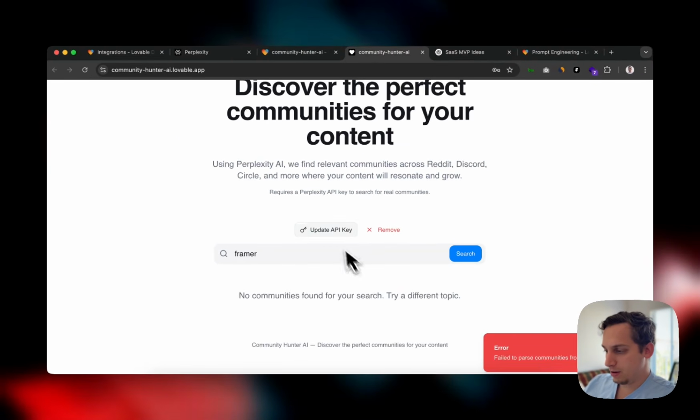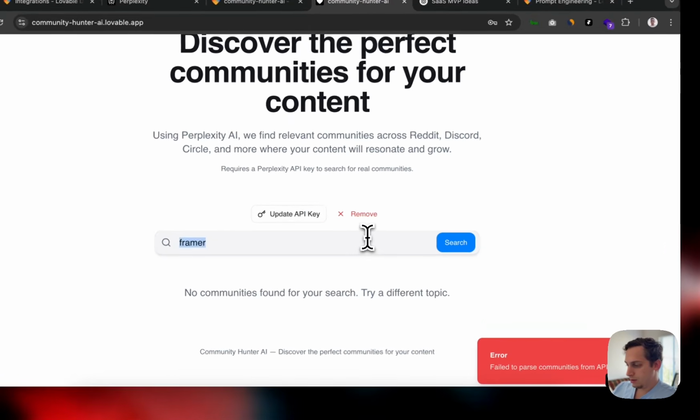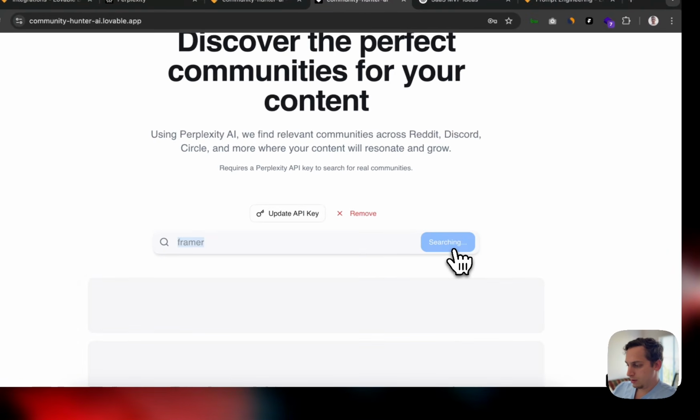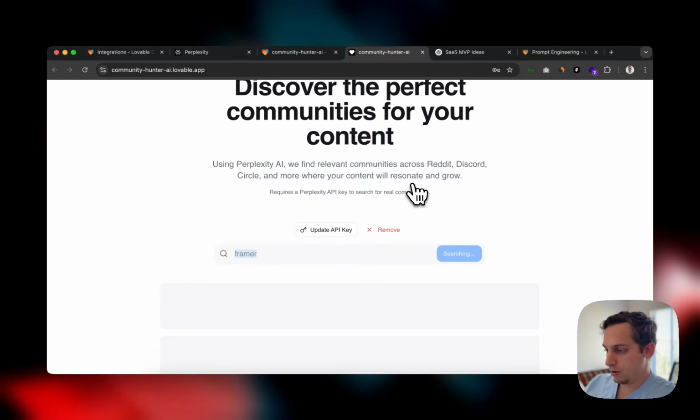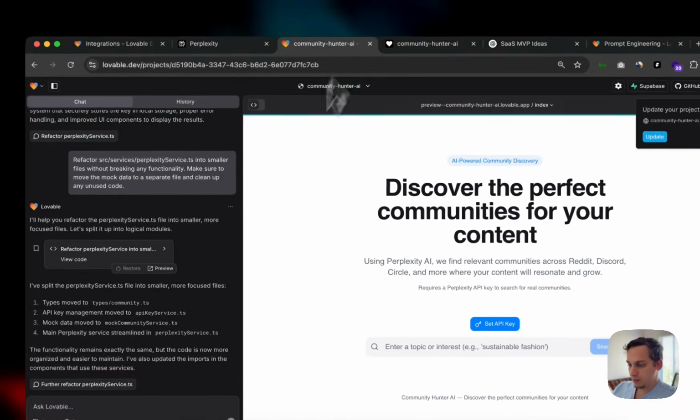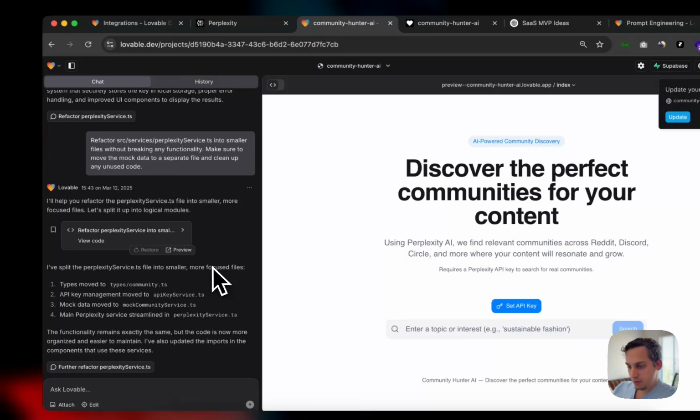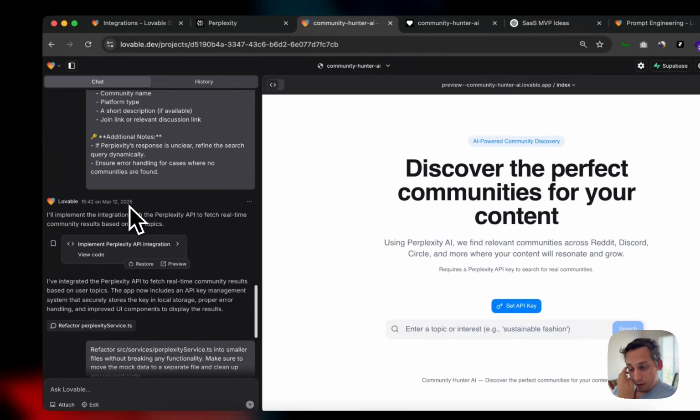Okay, now it doesn't work at all. Okay, so this is strange. We can go back to Lovable and see. So let's go back here. The app now includes an API key management system that securely stores the key, proper error handling involved.